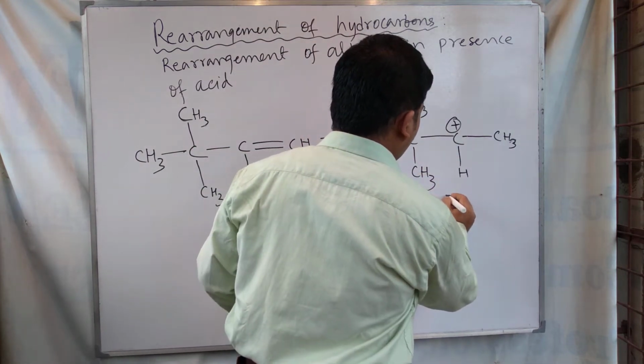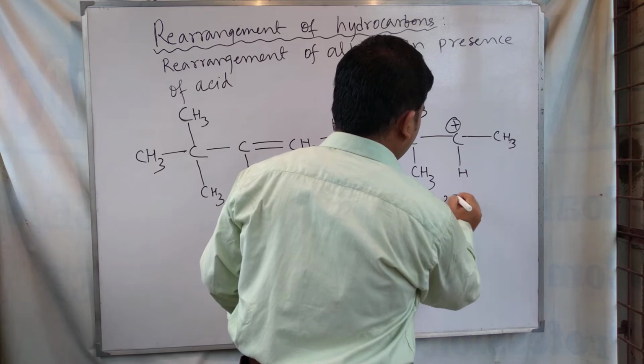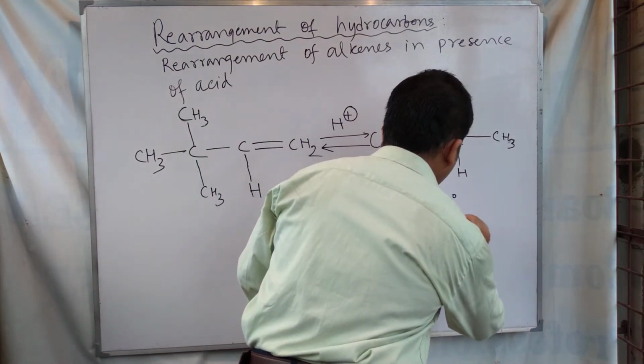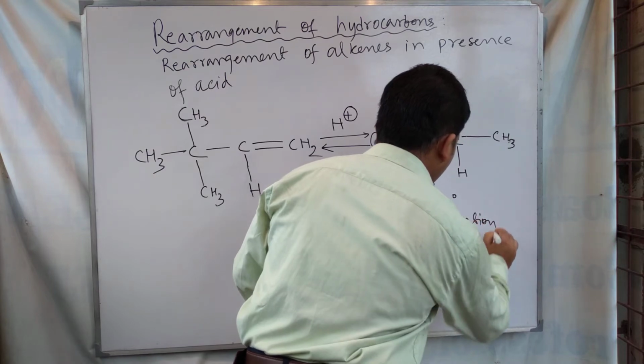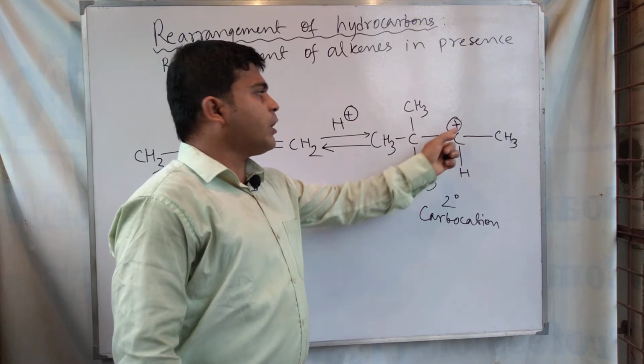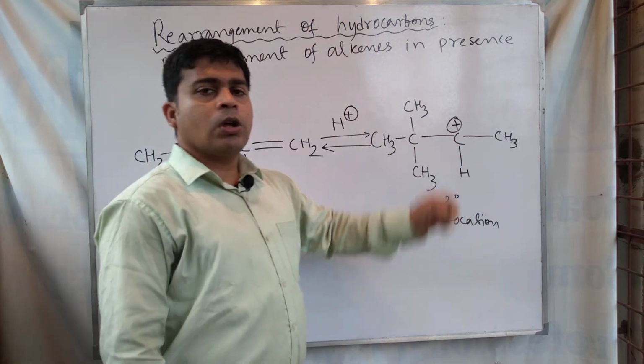See, this one is a 2-degree carbocation, because 2 carbons are attached to the positive charge carbon.